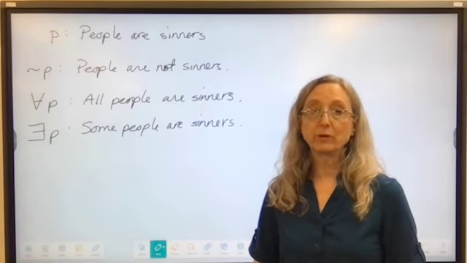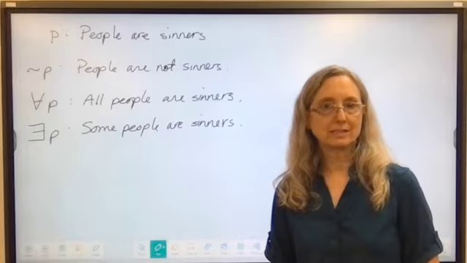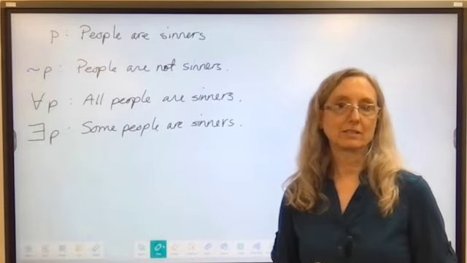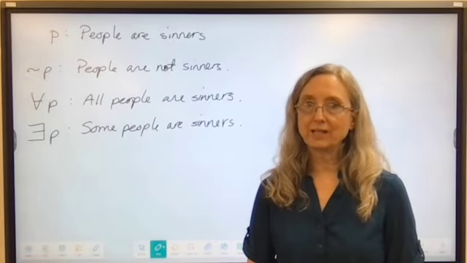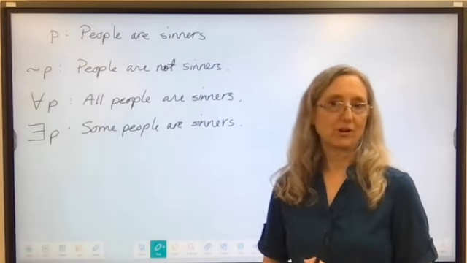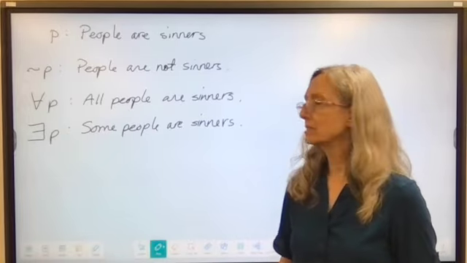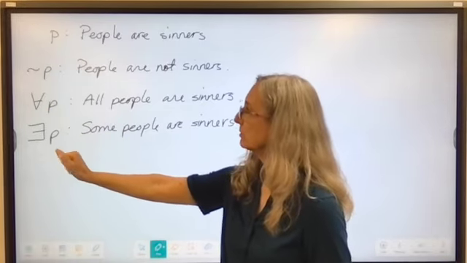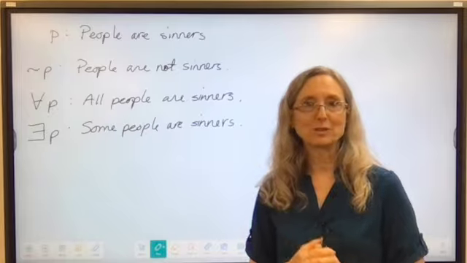Okay, here's an example of what I mean by the statement, its negation, and its quantifiers. So our initial statement is people are sinners, and I call that statement P. So then the negation of that, not P, is people are not sinners. And then with the universal quantifier, all, remember that upside down capital A, all people are sinners. And then with the existential quantifier, which means some or there exists, some people are sinners. So all of statement P, some of statement P, not statement P. Let's do another one so you can see how this works.